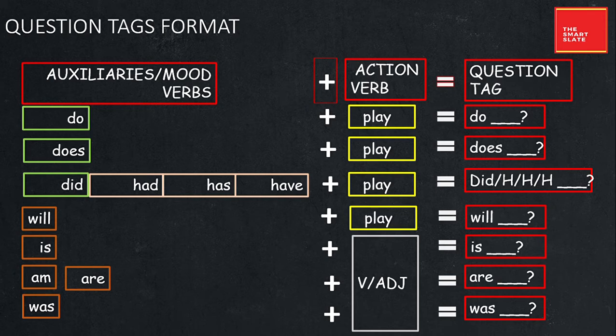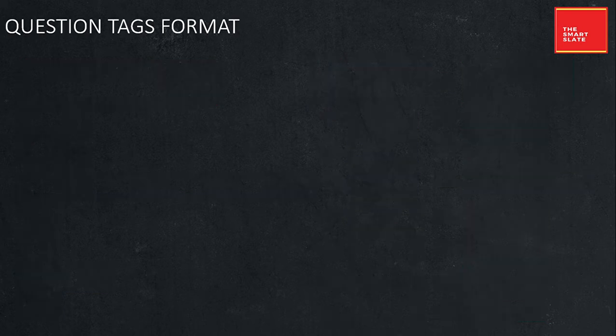But whenever you use is, am, or are, there are chances that there is an adjective after the verb, like it is hot, it is cold, or it was cold, or I'm good. So you do not have to look at the action verb, but you have to use the basic modal auxiliary, that is, am, are, and you have to frame the tag questions. So this is the basic difference. You have to just focus on basic auxiliaries.